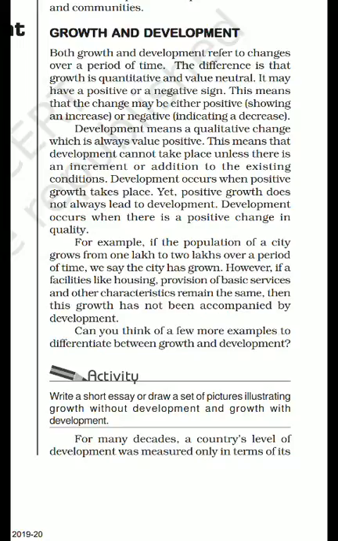Then only we can say that, if there is employment opportunity for 2 lakh people in the given city, if there is transportation so developed for sustaining the 2 lakh population, all these things are there, then only we can say that the city is developed. Okay, so now you have a basic understanding of that. So growth has to be accompanied by development.